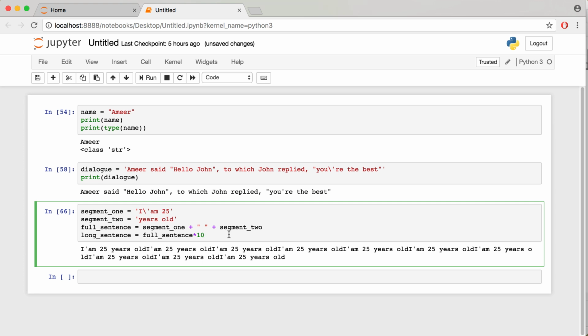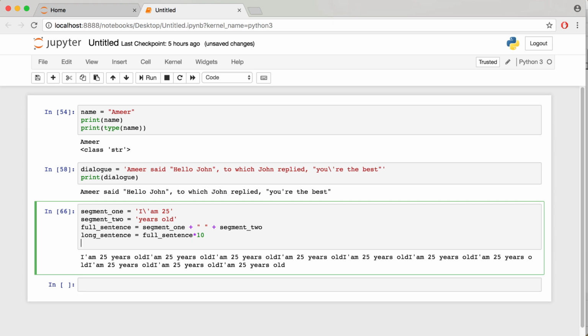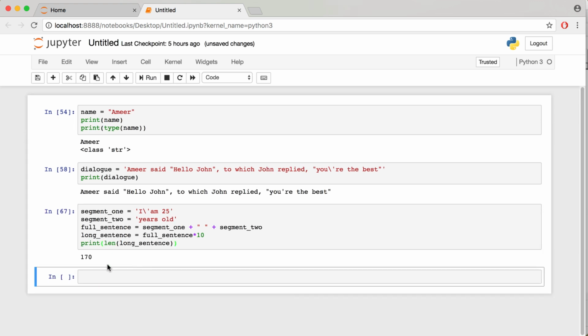We can obtain the length of this long string by using the built-in function len for length, which takes in our long sentence value, long sentence. This length function will return the length of the string, so we'll just make sure to print it, put the value, and we get a value of 170.